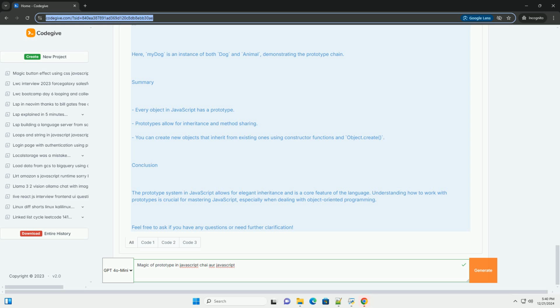Dog.prototype = Object.create(Animal.prototype); Dog.prototype.constructor = Dog; // set the constructor property.